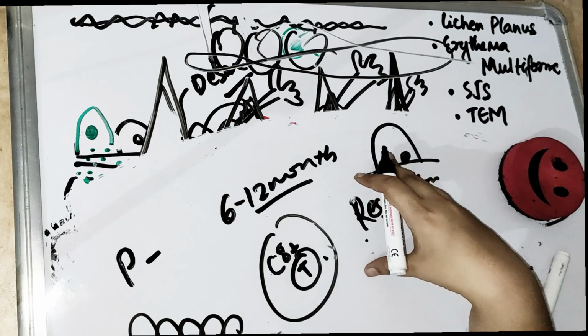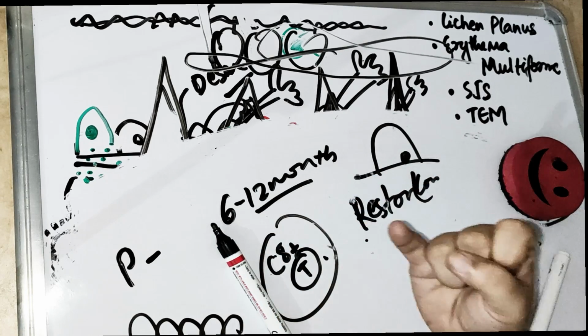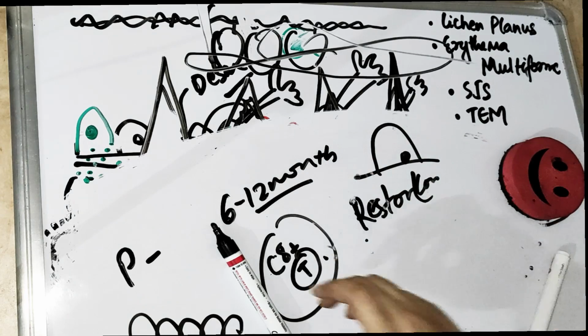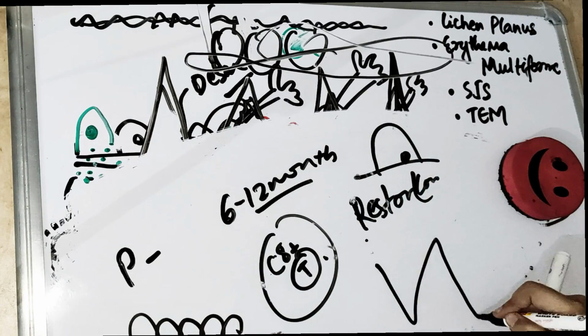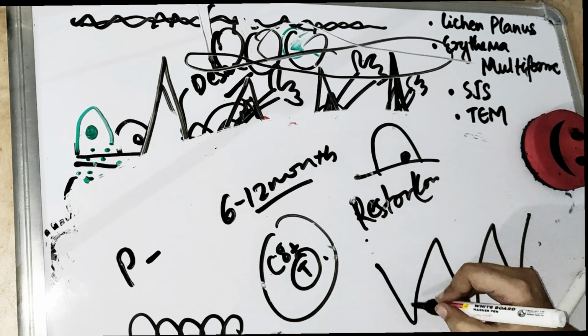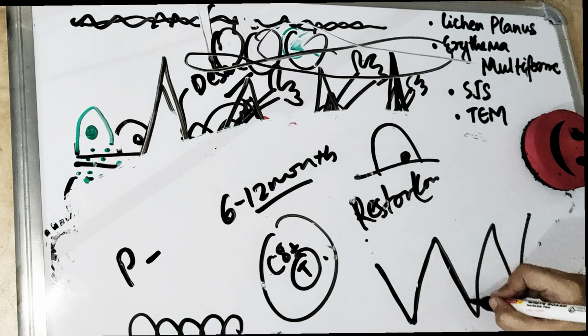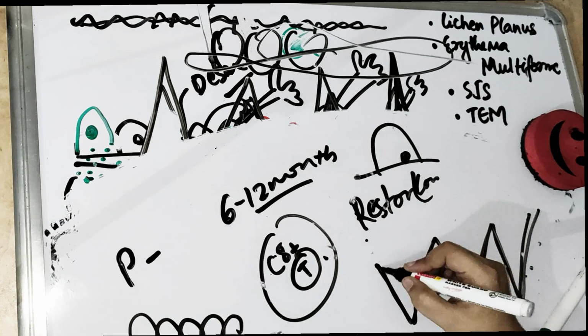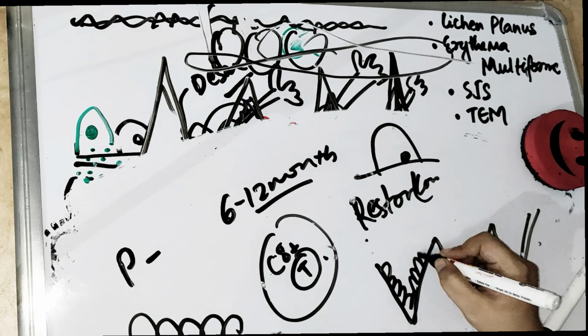So what do we see in lichen planus? What are the points which we have to remember? One is the sawtooth rete. So sawtooth are basically these sharp rete. So if you see anywhere histologically the basement membrane is like that, then your mind should always go towards the sawtooth rete in case of lichen planus.